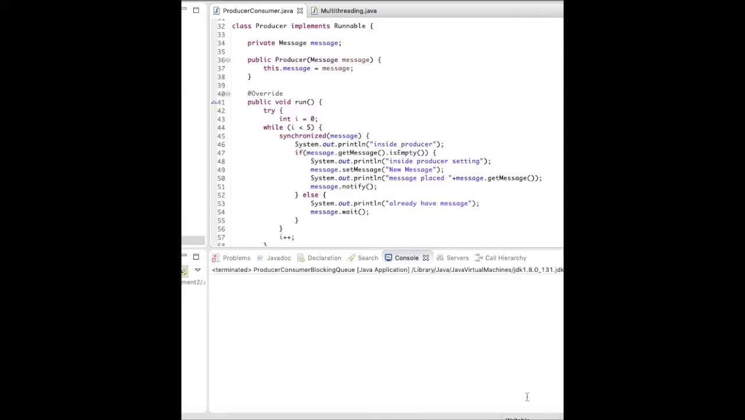So the first problem is the producer consumer problem. This is a very classical, old and very common problem which you must also know. So let's get to the solution. Let's start with the producer consumer problem.